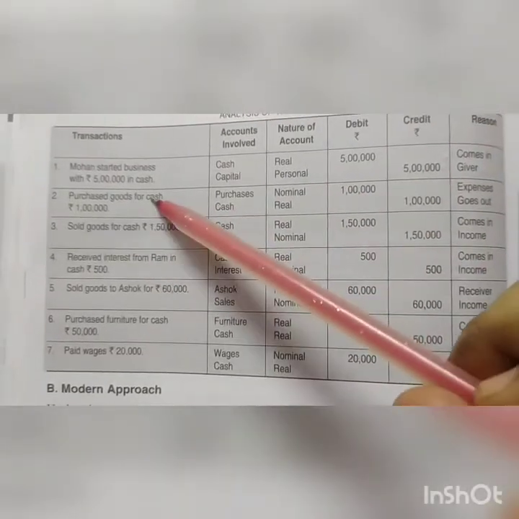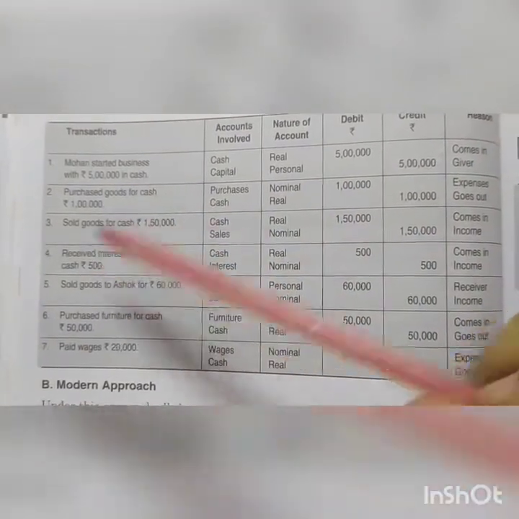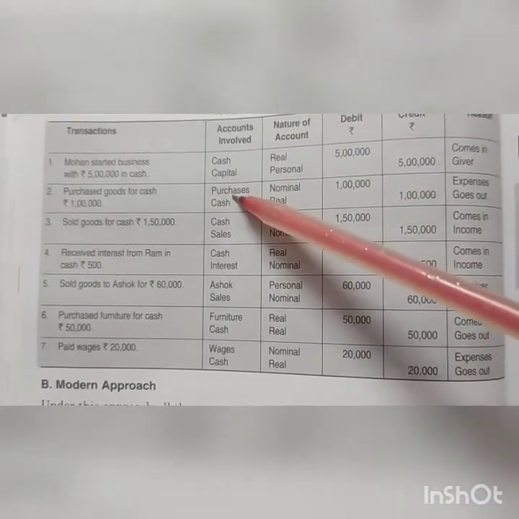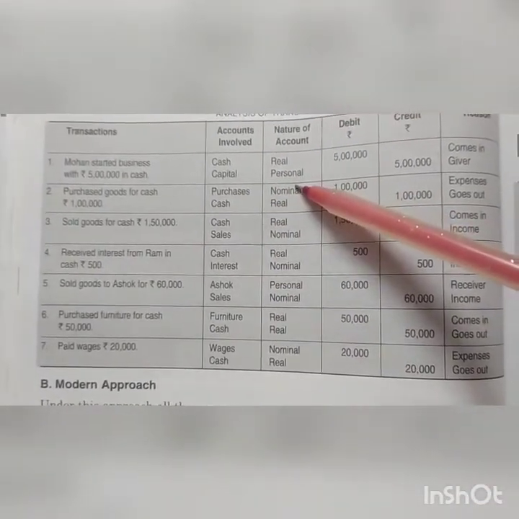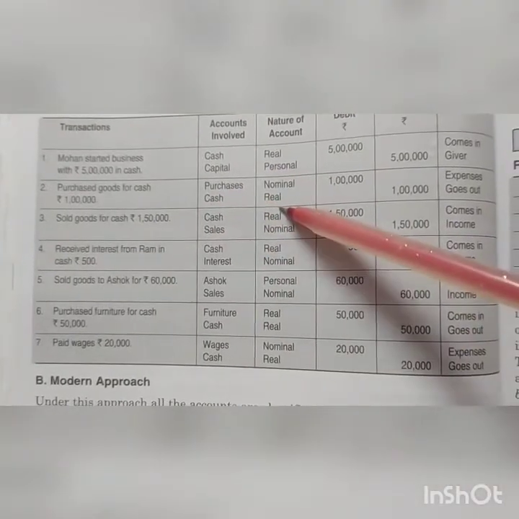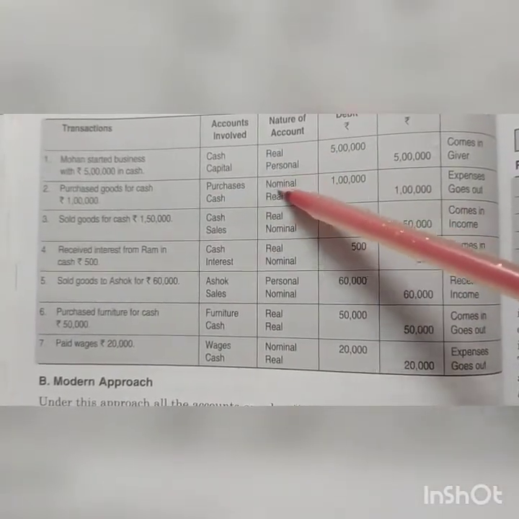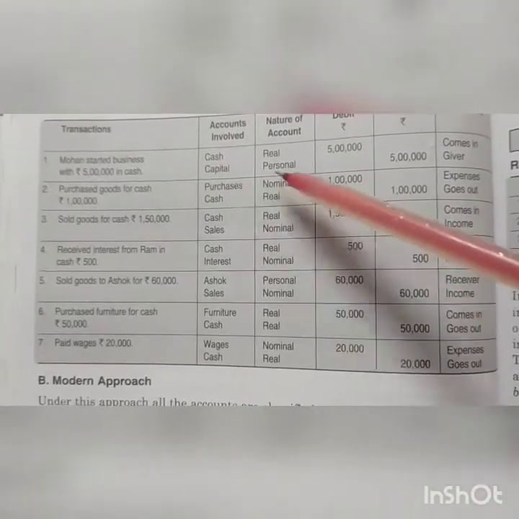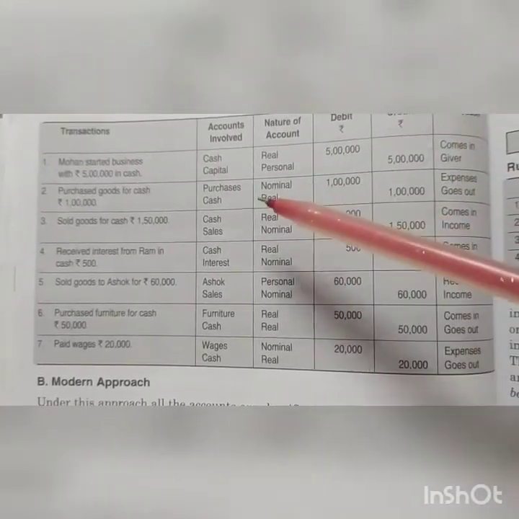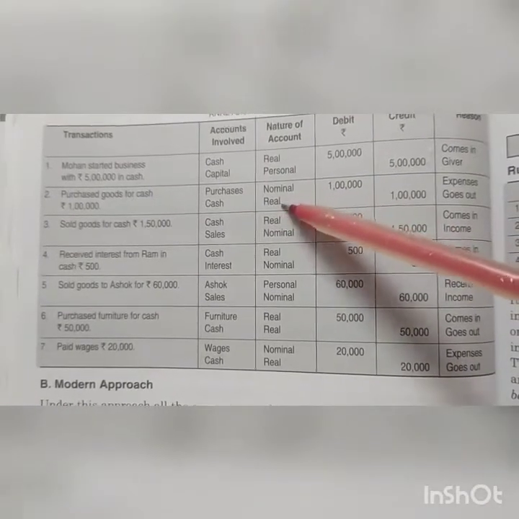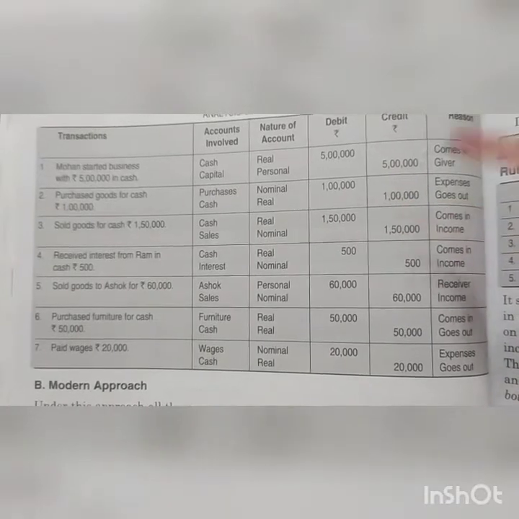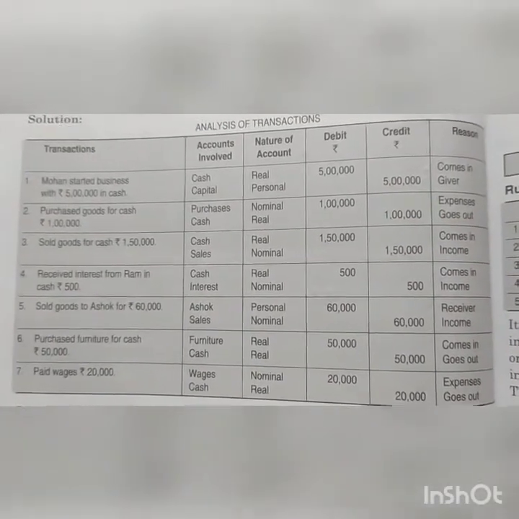Next is purchase goods for cash, rupees 1 lakh. Two terms are purchases and cash. Purchases nature nominal, cash nature real. All expenses losses to be debited. Purchases expense hai, it is to be debited. Real rule, what goes out to be credited. So cash will be credited. Okay, you are spending money.